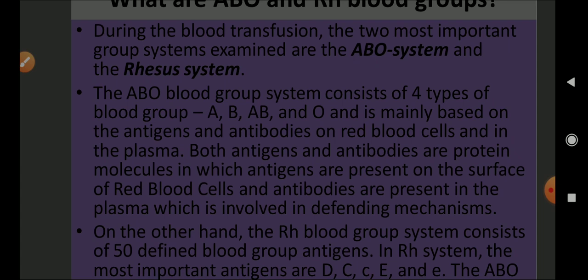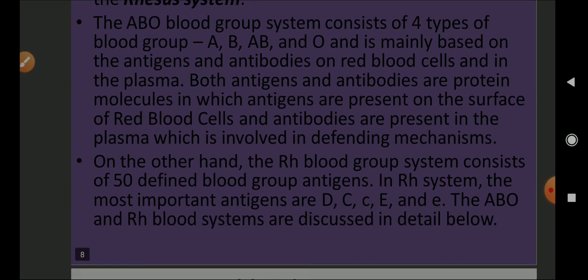Both antigens and antibodies are present depending upon the type of the group, and they are protein molecules. Antigens are present on the surface of RBC and antibodies are present in the plasma. So, where are antigens located? Antigens are located on the surface, and antibodies are formed in the plasma. If there is no compatibility, then agglutination, or clumping of RBC, starts taking place.